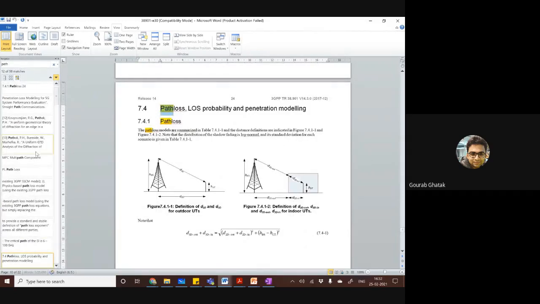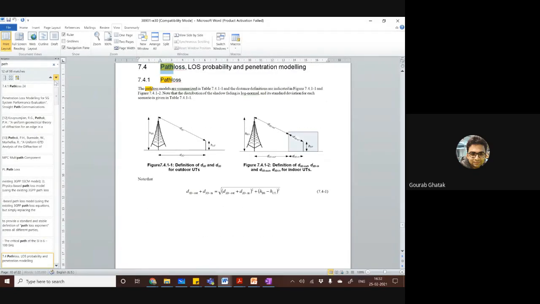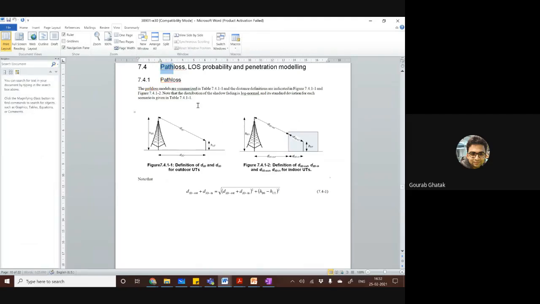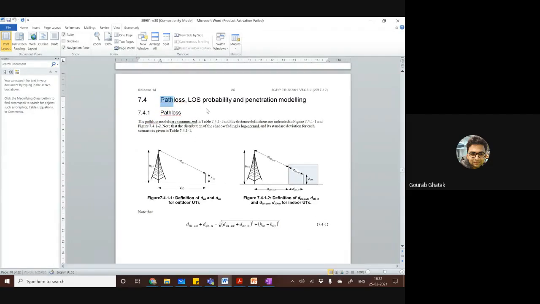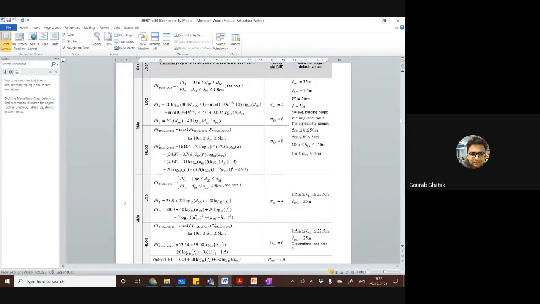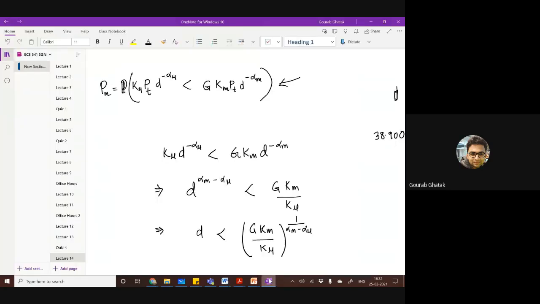Yeah. So you can see that there are different path loss models derived in this section 7.4, line of sight probability, penetration modeling, which means what is the signal loss that you experience while going from outdoor to indoor. These kinds of things are present inside this document. Okay. So whatever we discuss, I am discussing a watt version of it.